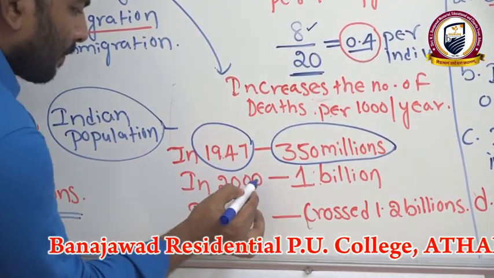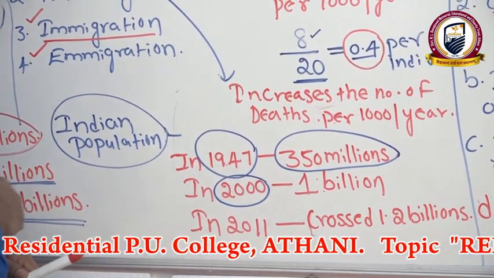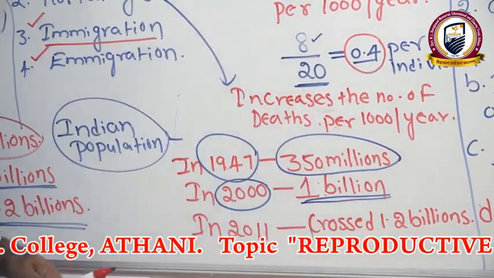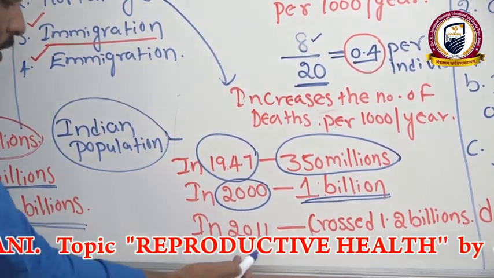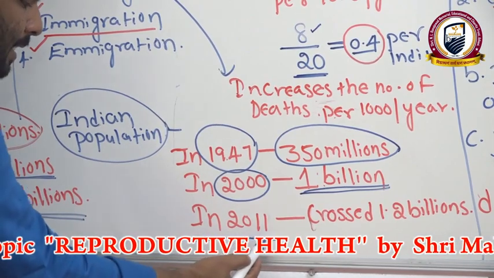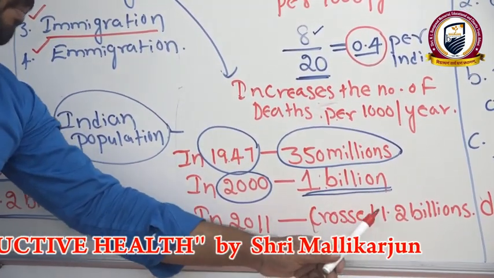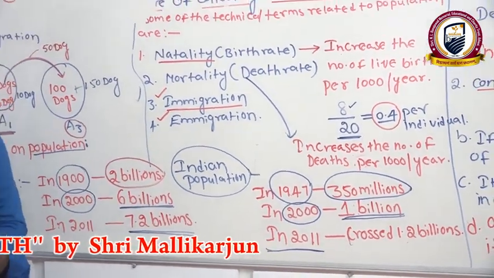After that, in 2000, our population reached around the 1 billion mark. Later on, according to the latest census report, our population crossed 1.2 billion.